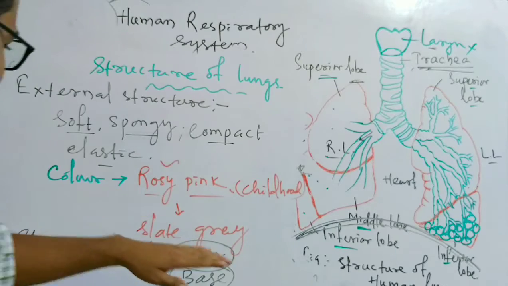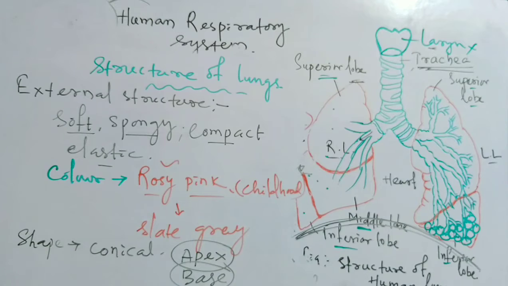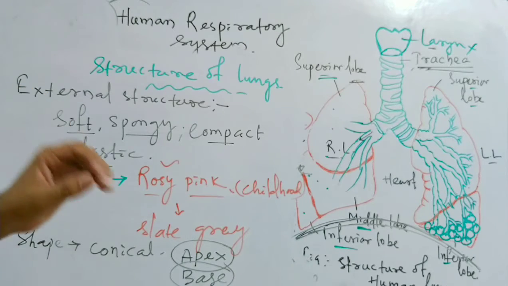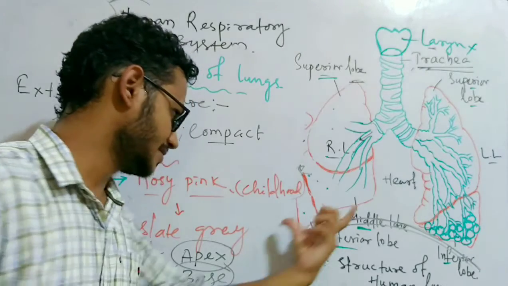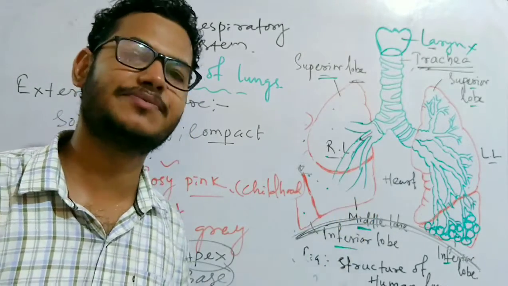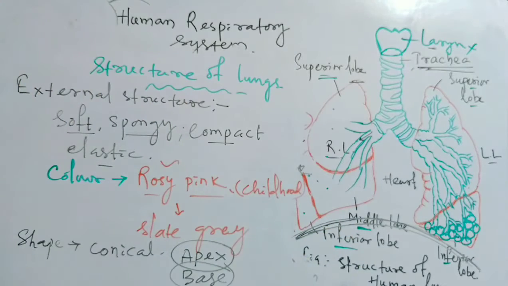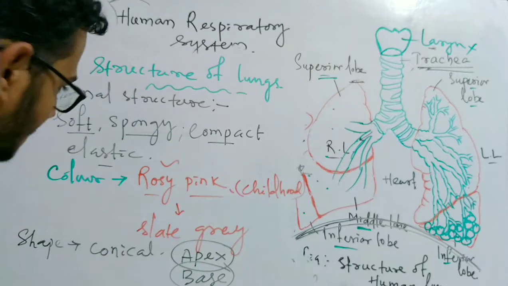The conical end is at the top, which means it forms the apex. The lower part is the broader one, known as the base. The lower part of the lungs towards the diaphragm is broader, so it is known as the base.